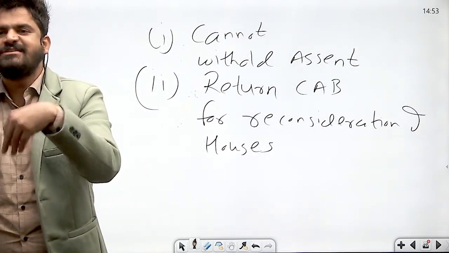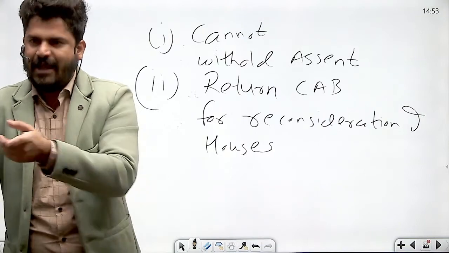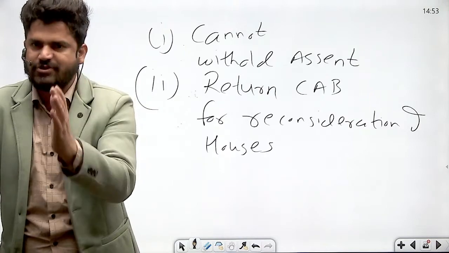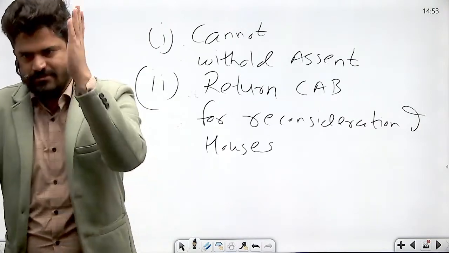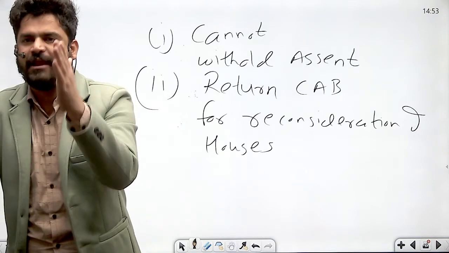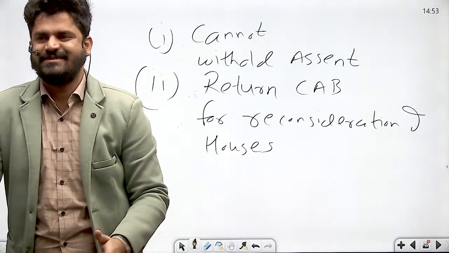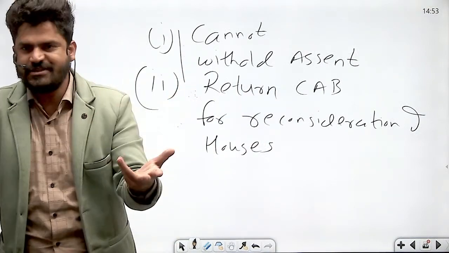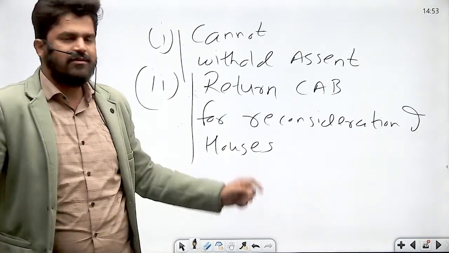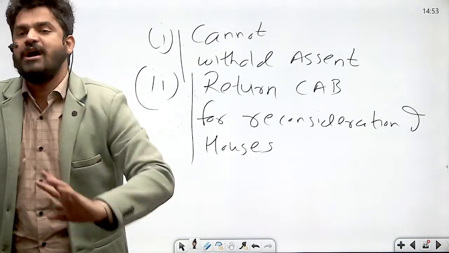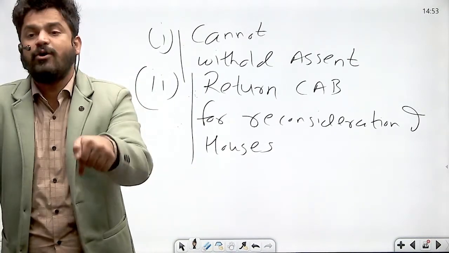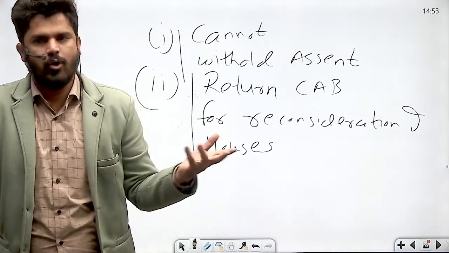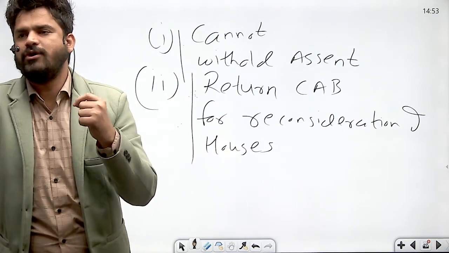Once the constitutional amendment bill is duly passed by both the houses of parliament and wherever necessary by half of the state legislatures, the president has to give his assent. It is mandatory, it is constitutionally obligatory and binding on the president to give his or her assent on constitutional amendment bills. Meaning he cannot withhold his assent, meaning he cannot reject the constitutional amendment bill, nor can he return it for reconsideration of both the houses of parliament, nor can he keep it pending for an indefinite period of time. Pocket veto, right? No. He has to give assent to the constitutional amendment bill.